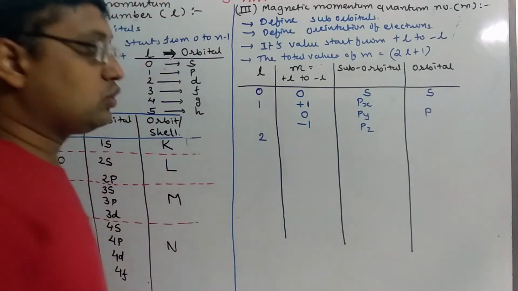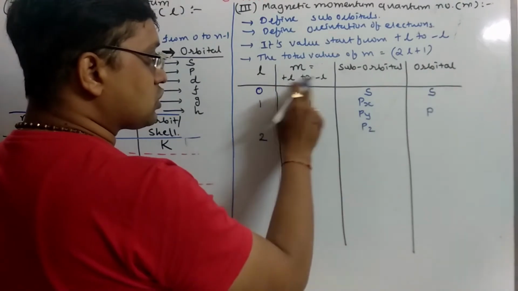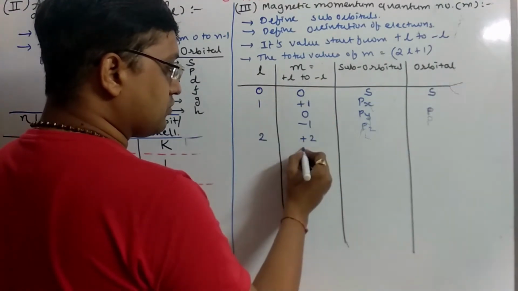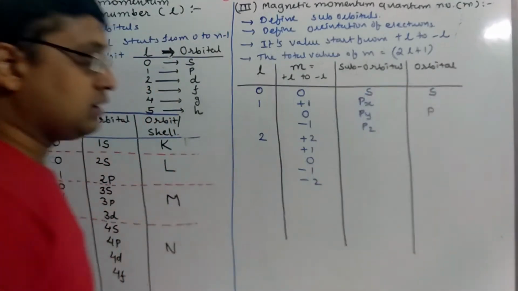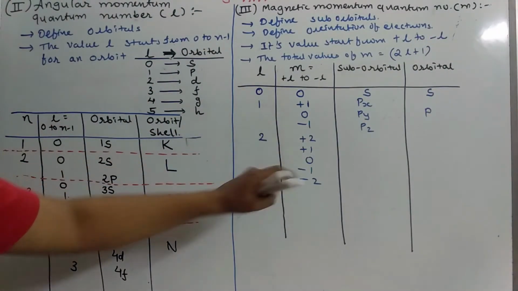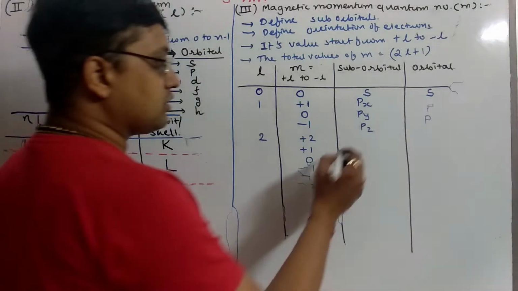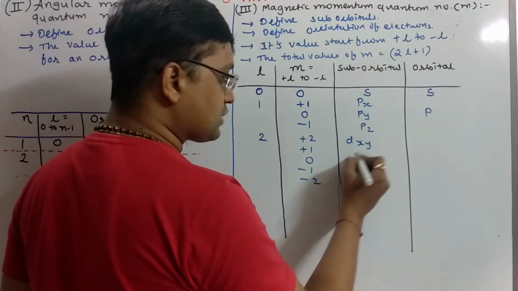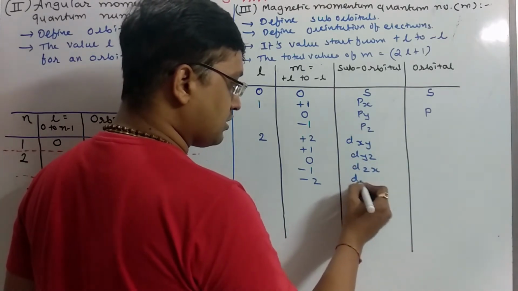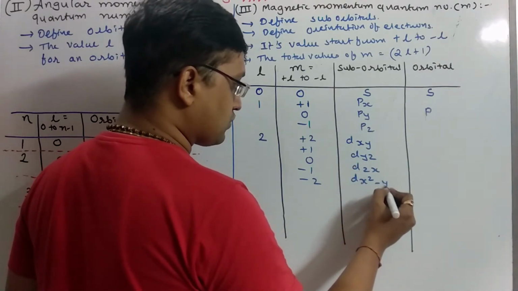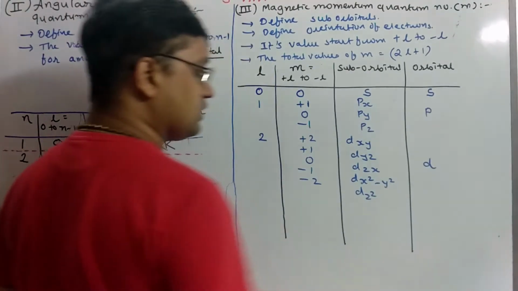If L equal to 2, then the possible values are plus 2 to minus 2, so plus 2, plus 1, 0, minus 1 and minus 2. That means 5 values are possible. So the d orbital has 5 suborbitals and their names are dxy, dyz, dzx, dx2-y2 and dz2. This is the d orbital.